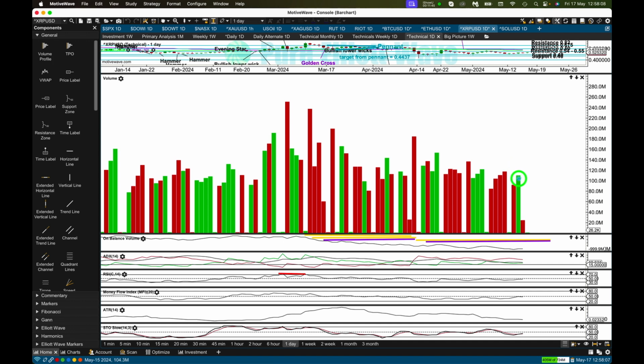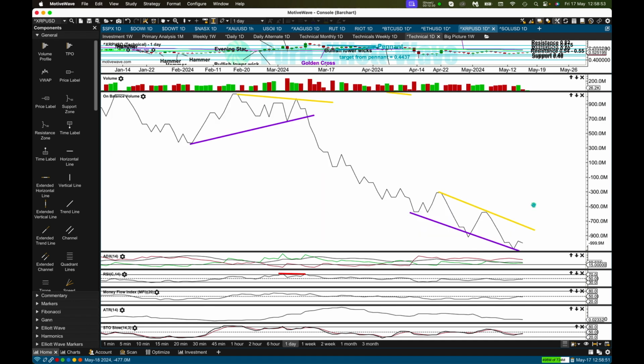For XRP, with this new data, the volume profile isn't so clear. The most recent upward session had some push from volume, but downward sessions have been the strongest, so for this data the volume profile for XRP is bearish. On balance volume has a pretty weak range.